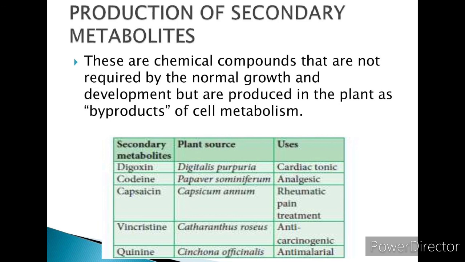Today, we have completed what plant tissue culture is, basic concepts of plant tissue culture, laboratory facilities of plant tissue culture, techniques involved in plant tissue culture, and types of plant tissue culture.